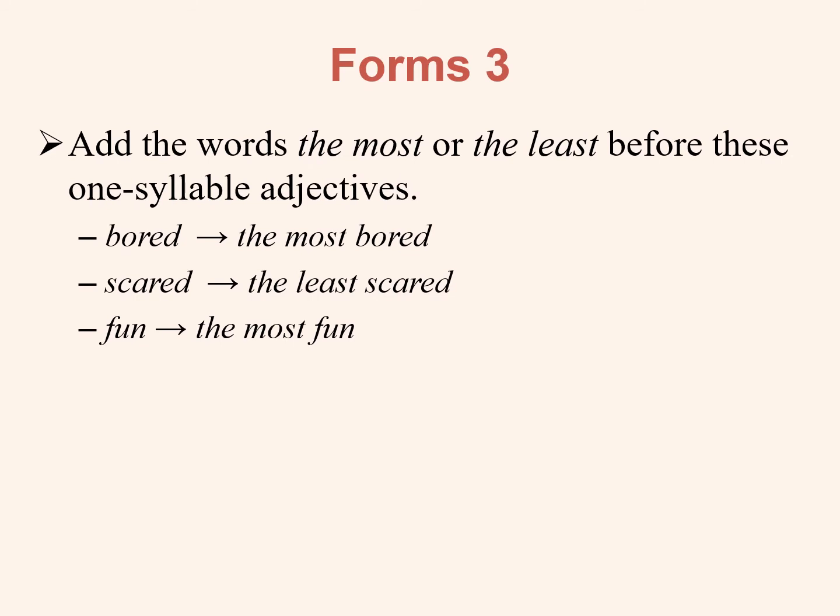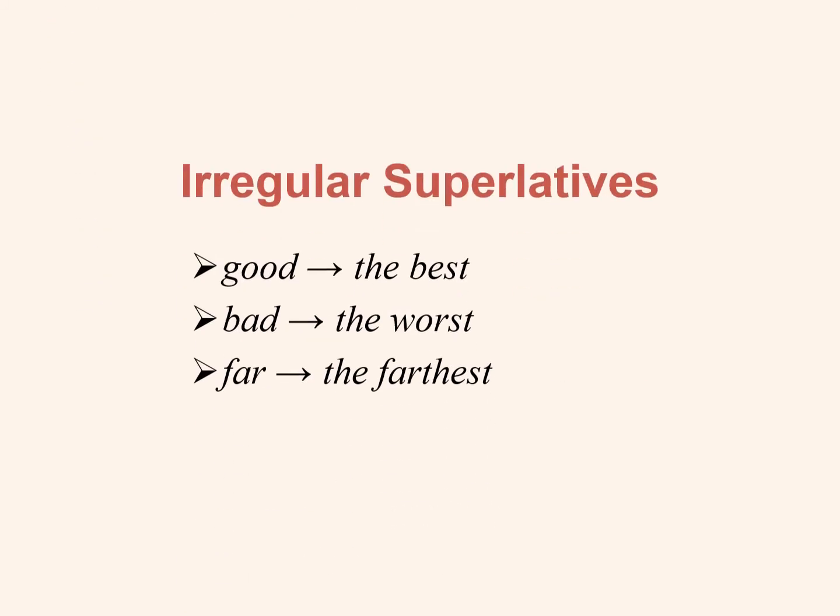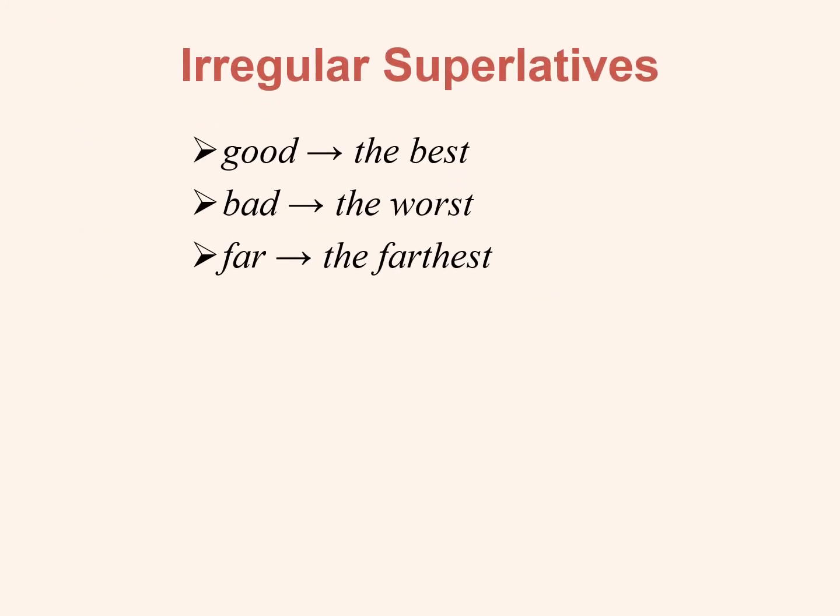There are a few one-syllable descriptive adjectives that form the superlative by using the most or the least. Bored, the most bored. Scared, the least scared. Fun, the most fun. So there are a few exceptions to the normal rules for forming the superlative. There are also a few irregular superlatives. As with the comparative, good, bad, and far are irregular. The superlative of good is the best, the superlative of bad, the worst, the superlative of far, the farthest.